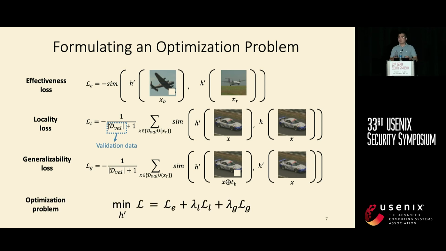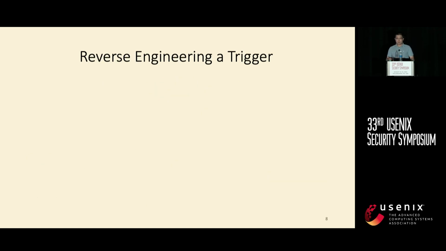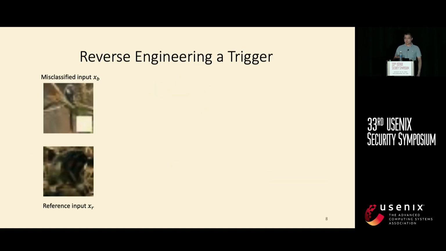And we formulate a weighted loss for all these three patching losses. And we propose a gradient descent-based method to solve this optimization problem. So the natural question here is how can we reverse engineer the backdoor trigger given the bug instance containing the backdoor image? So our solution is to resort to interpretable machine learning methods.